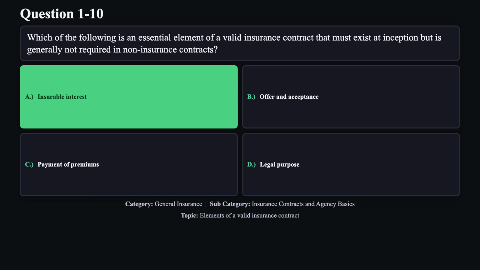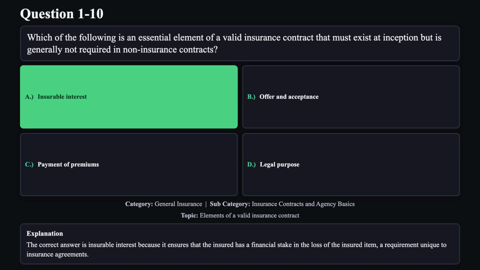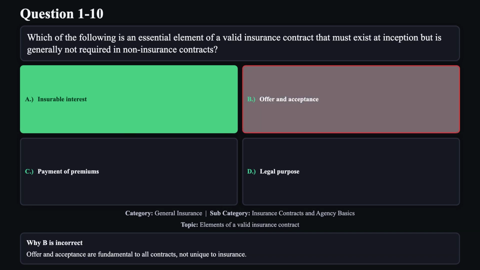The correct answer is A. The correct answer is insurable interest because it ensures that the insured has a financial stake in the loss of the insured item, a requirement unique to insurance agreements. Reason B is not correct. Offer and acceptance are fundamental to all contracts, not unique to insurance.